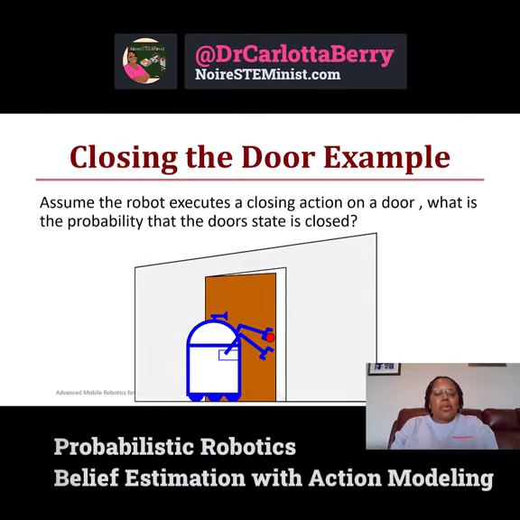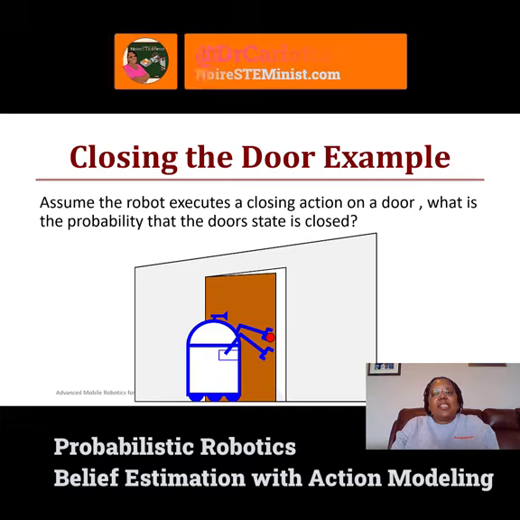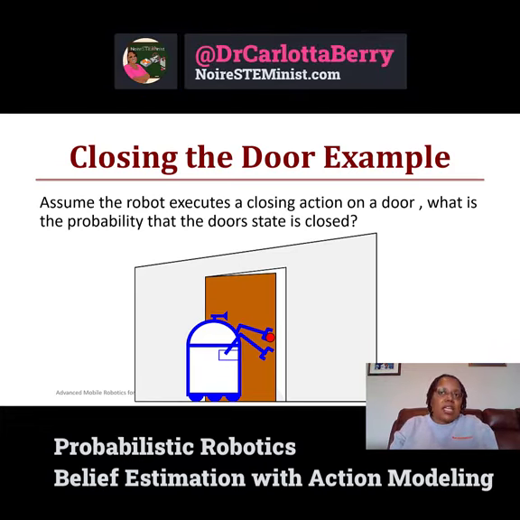So for the closing the door example, assume the robot executes a closing action on a door. What is the probability that the door state is actually closed? We don't know. We can't say with confidence because the gripper may have slipped, the robot may not have actually reached the door, etc.